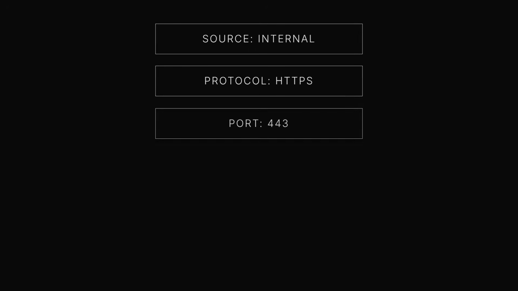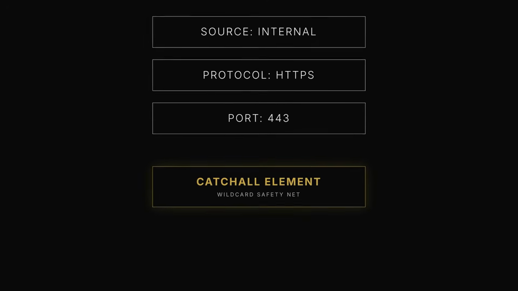To understand this exploit, we need to look at nftables. This is the modern packet filtering framework in the Linux kernel that replaced iptables. When a network packet arrives, nftables checks it against a set of rules to determine a verdict, like accept or drop. Sometimes the rule uses what is called a catch-all element. Think of it as a wildcard. If a packet does not match anything else in the set, the catch-all element decides its fate.